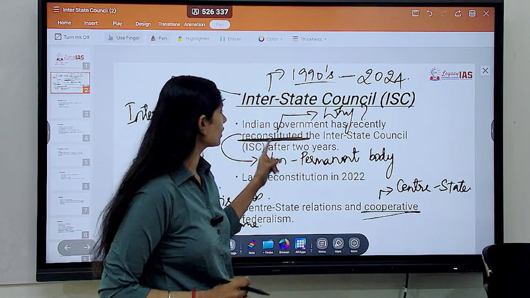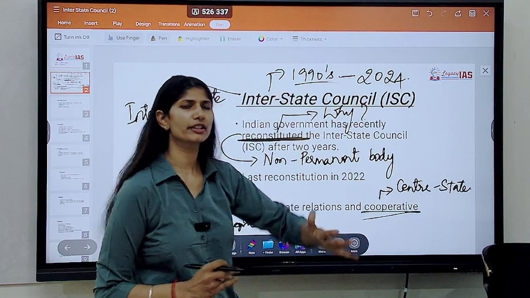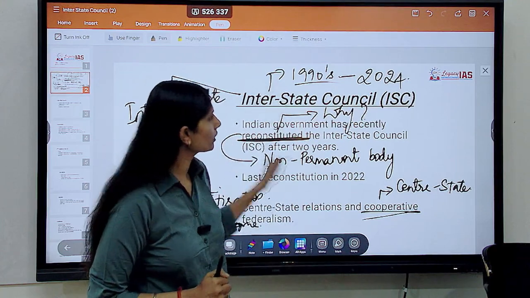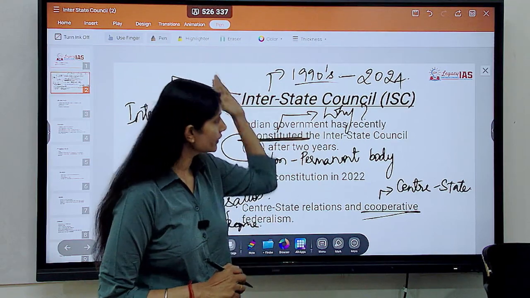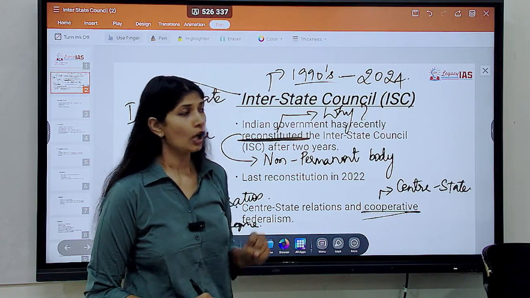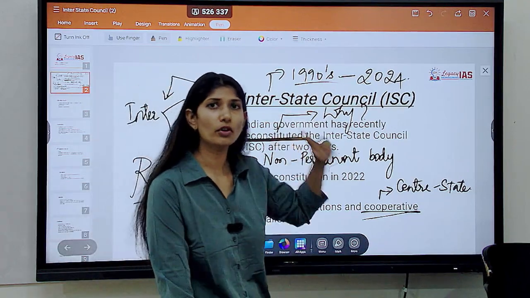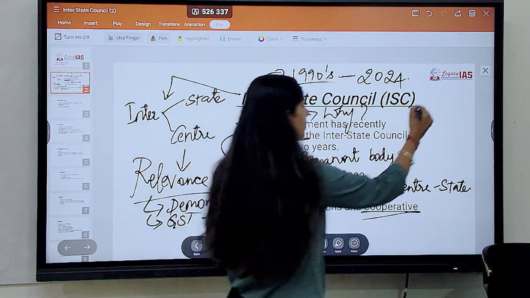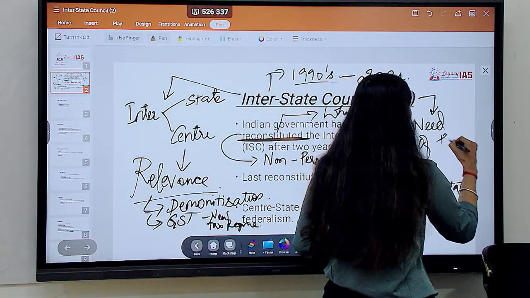So they have reconstituted it. You may now think, this question is coming to current affairs, why has it now come into current affairs? Like I told you, it was constituted initially in the 1990s. Now why are they reconstituting it again? This body, now more than ever, has become more and more important. It is the topic of discussion. To be more specific, this is the need of the hour.